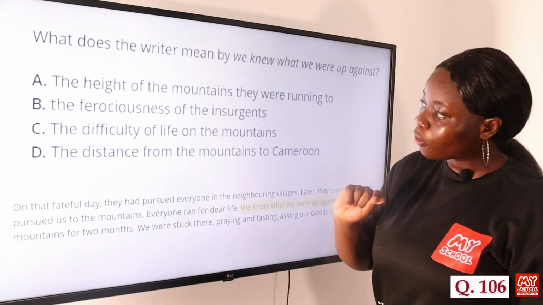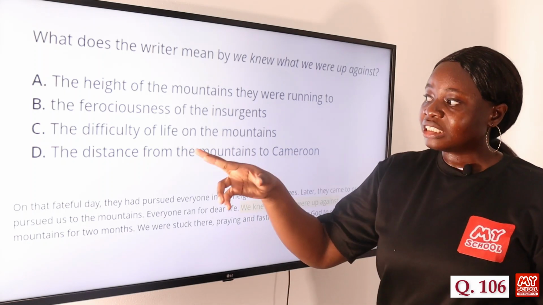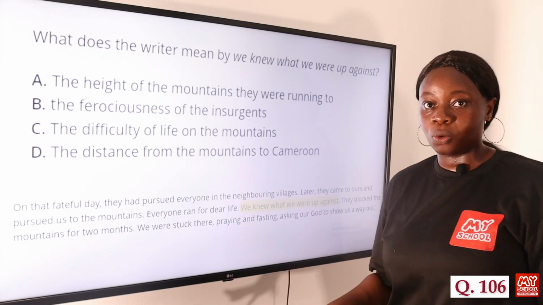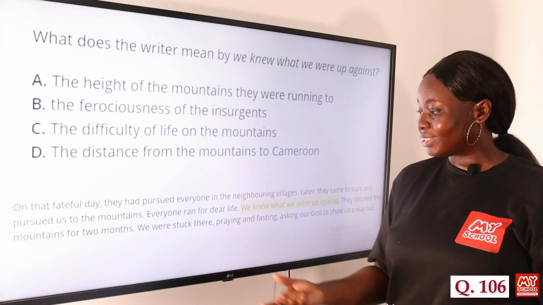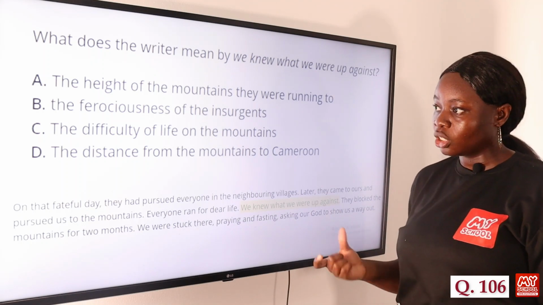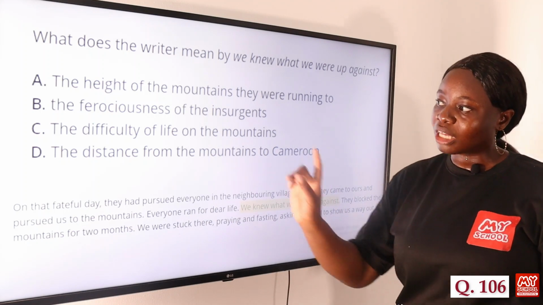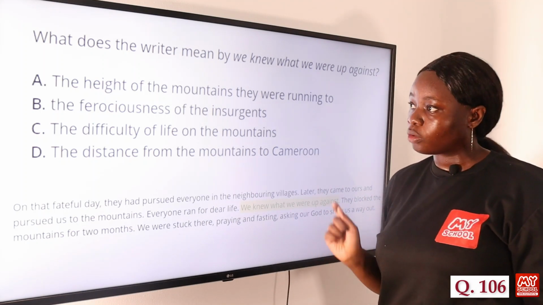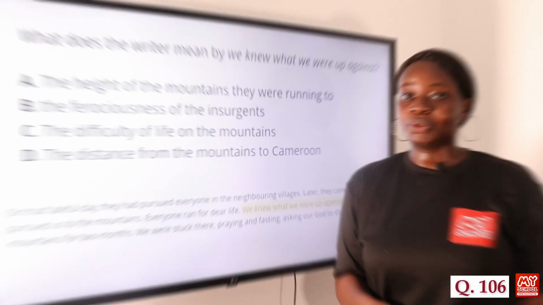So it may feel like the difficulty of life on the mountains is the answer to this question, but it's important to note that the difficulty of life on the mountains came later on. They did not know that that was what was going to happen when they got into the mountains to escape these ferocious insurgents. So this "we knew what we were up against" is not telling us about the difficulty of life on the mountains. So option B, the ferociousness of the insurgents, is the answer to this question.